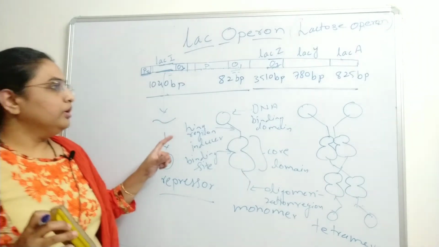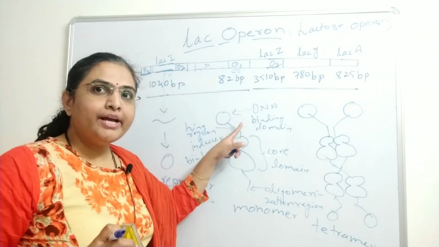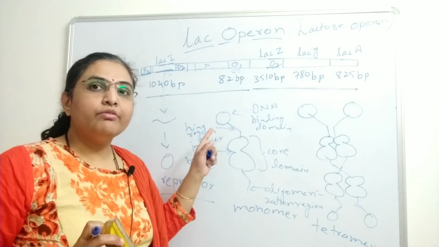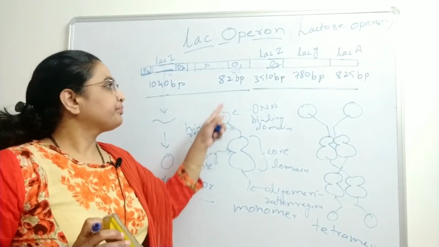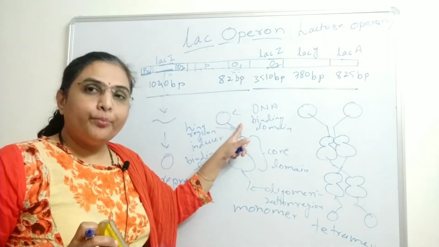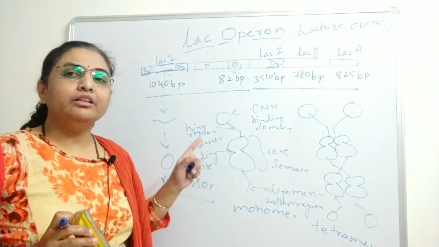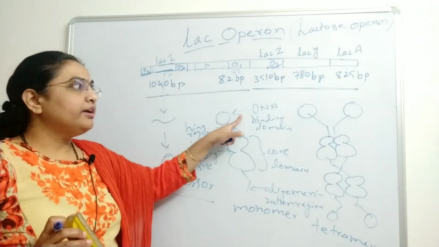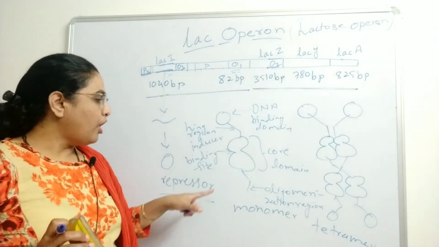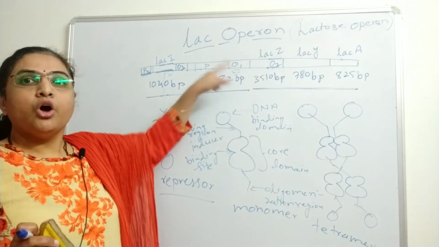Now here, the DNA binding domain or the headpiece, as it is a DNA binding domain, binds to the DNA, and what we learned in the last video is that the repressor binds to the operator. So which part of the repressor is involved in binding with the operator? That part is the DNA binding domain. So the DNA binding domain of the repressor allows binding of the repressor to the operator.